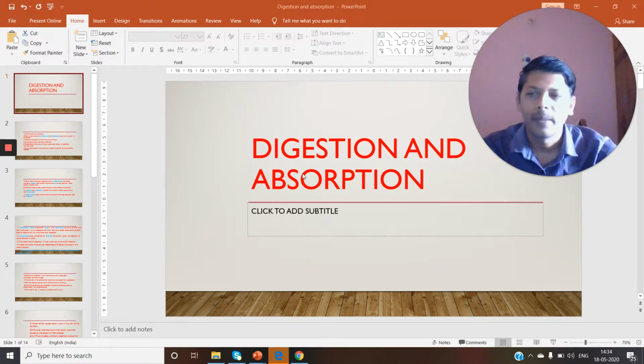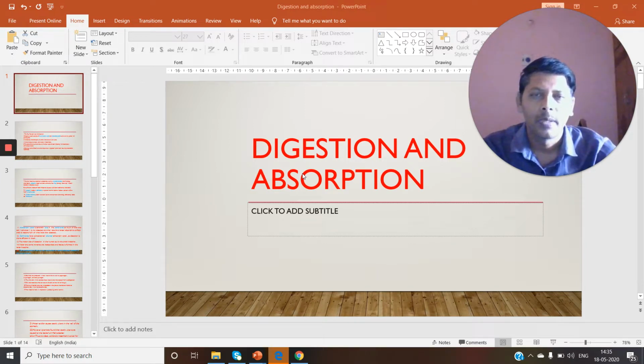Today we are starting the second year syllabus. The first topic in the second year syllabus, we have 8 units. In the first unit we have 1A and 1B. 1A is digestion and absorption.